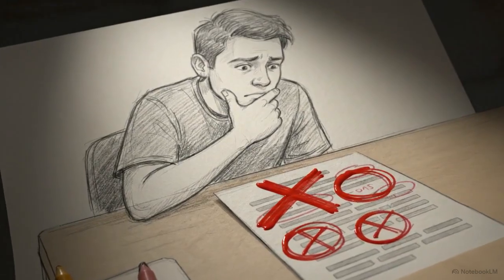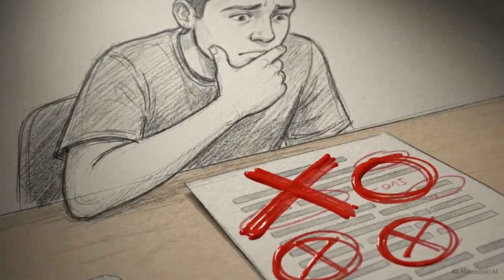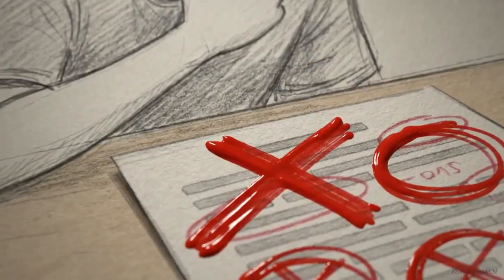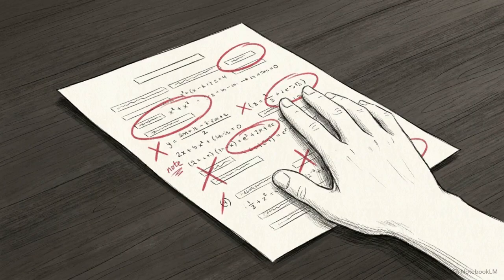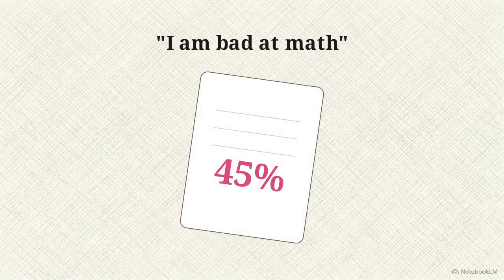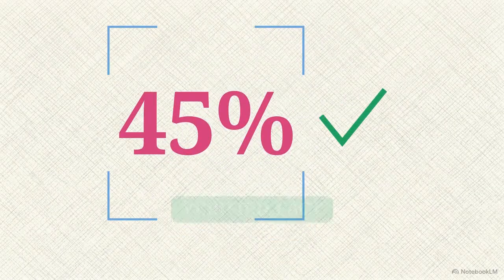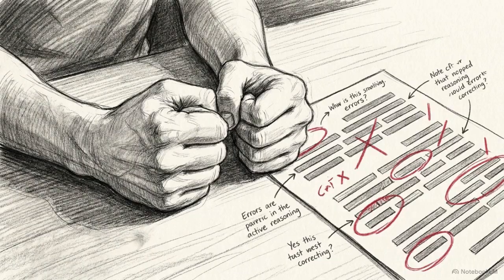A student gets a test covered in red ink. Staring at the low score, it is easy to conclude, "I am bad at math." But let's pause and categorize that thought. Is the statement "I am bad at math" a proven reality, or an emotional assumption triggered by a single event?